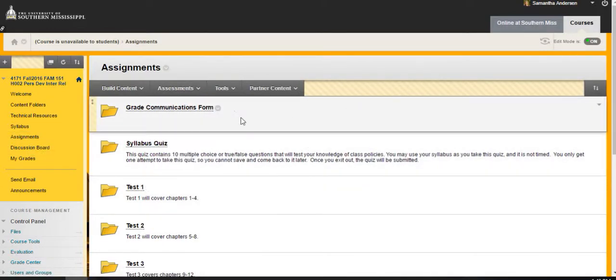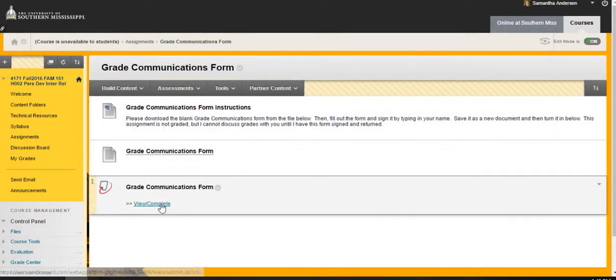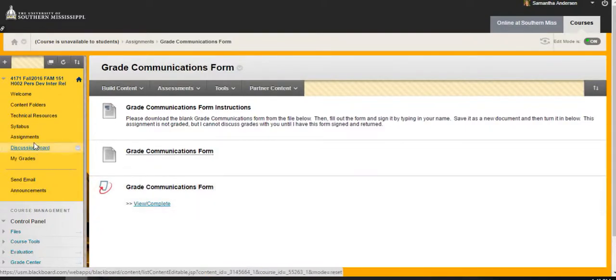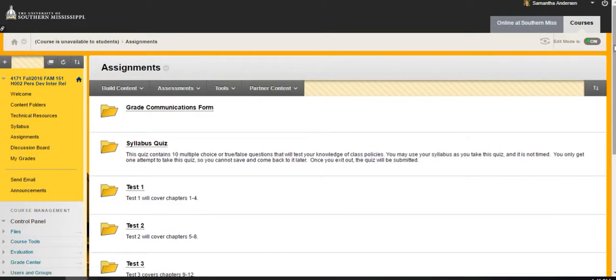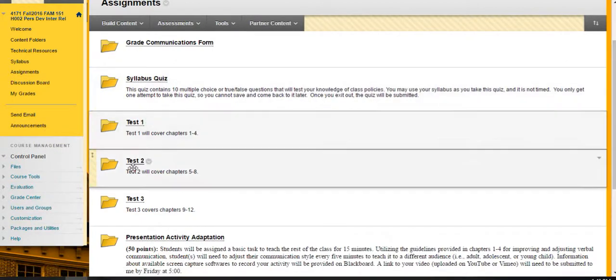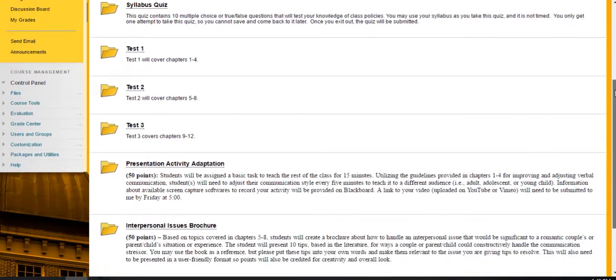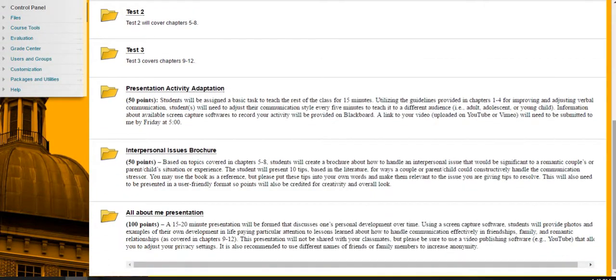So we need to turn in a grade communications form. If you click on this folder, it gives you instructions on what to do. Here's the form, and then here's where you will turn it in. So same thing for all of these different ones. If you click on each thing, it'll open up a folder with something else in it. So just be sure to look through all these folders, and it'll give you instructions.